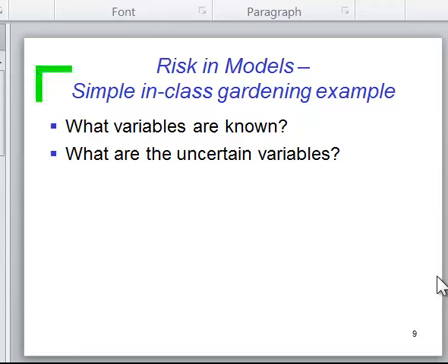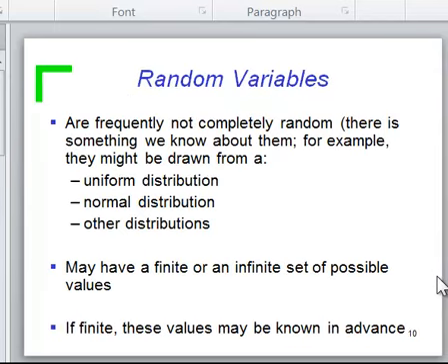So I want you to think about what are the variables that will be used to calculate my expected costs that are known, and what are the variables that are uncertain. For those uncertain variables, how are we going to characterize them or describe the likely variation in them? Let's talk about that for a minute.